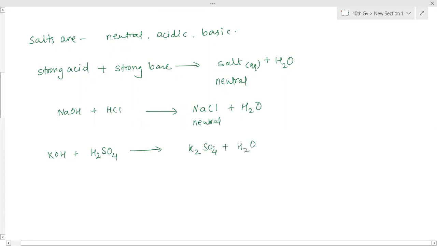Now this salt is also neutral. Here you need to know which salt is formed from which acid and which base, because questions are asked for 1 or 2 marks. Any strong acid and strong base, whenever they combine, whatever salts are formed, those are neutral salts.